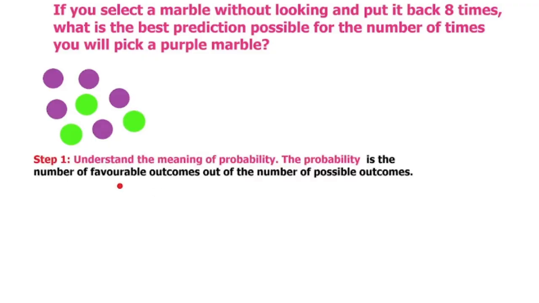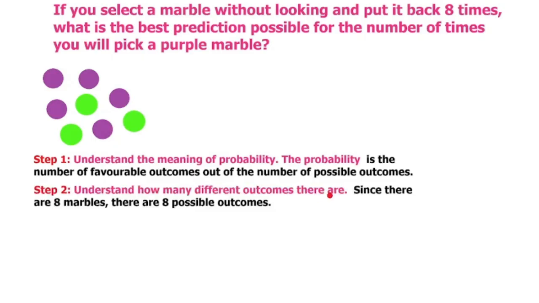So the first thing to do is to understand the meaning of probability. The probability is the number of favorable outcomes out of the number of possible outcomes. So what does that mean for this? Now we need to understand how many different outcomes there are.